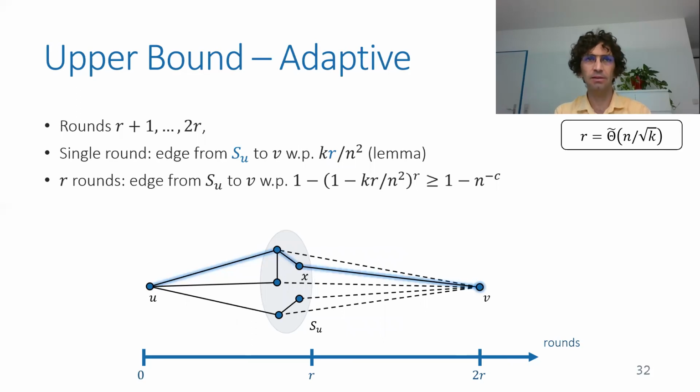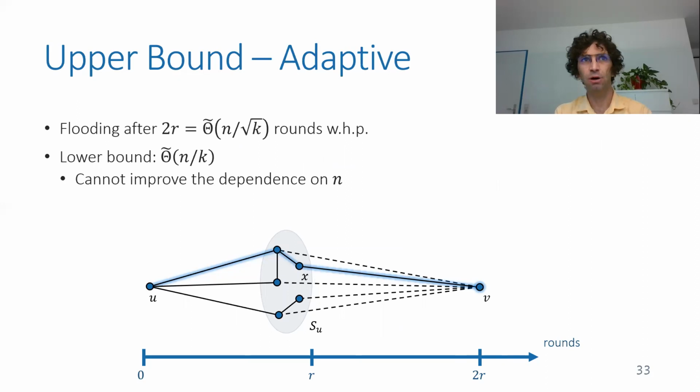And of course, if this happens, then this node in SU, say X, learns the information in the first R rounds, and then it propagates it to V in one of the rounds between R and 2R when there is the edge X, V. And in R rounds, this happens with high probability with a similar analysis, which means that flooding can be done in 2R rounds to all the network, again by union bound. While this analysis seems to have a lot of redundancy, actually it's not. At least in terms of n, we have corresponding lower bounds, and you need time that is linear in n to do flooding when the adversary is adaptive.